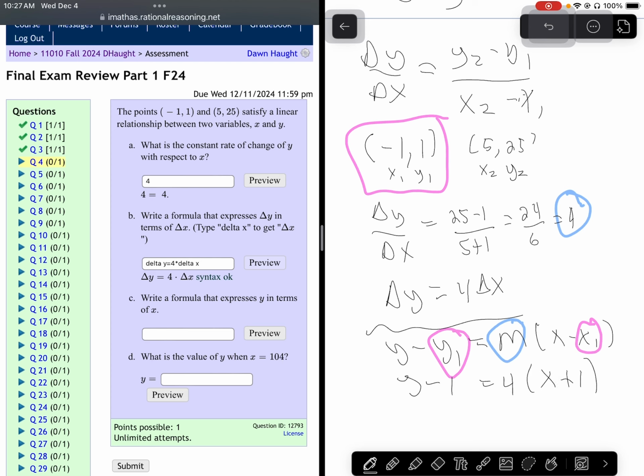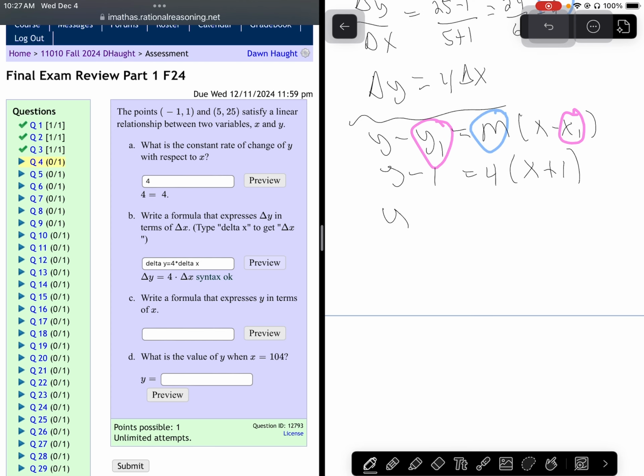You'll notice that this is the opposite of y1. It was 1, now it's minus 1. This is the opposite of x1. That's minus 1 became plus 1. And now let's make that pretty. So y minus 1, let's distribute: 4x plus 4. Move the negative 1 over by adding 1, and we get y equals 4x plus 5.